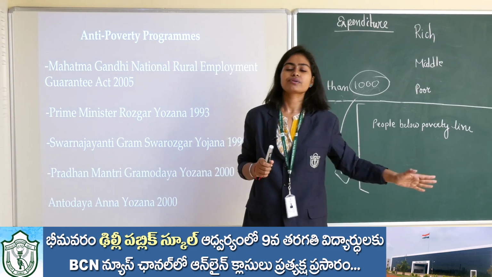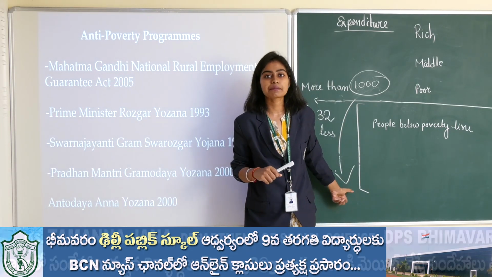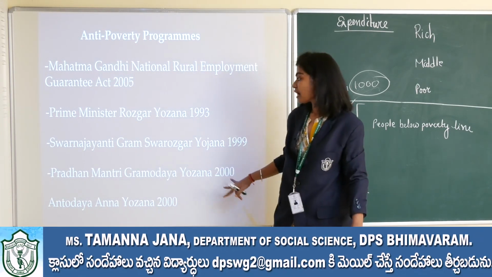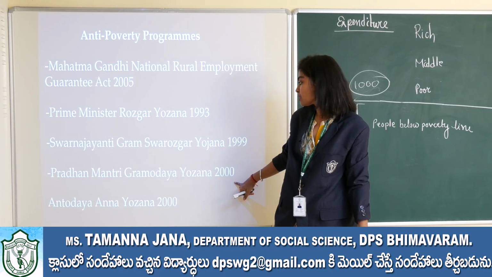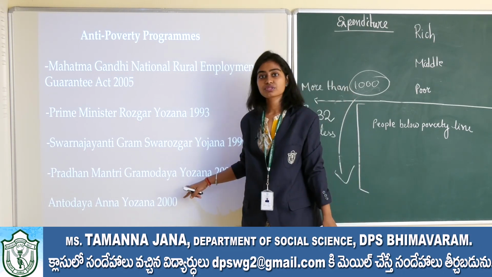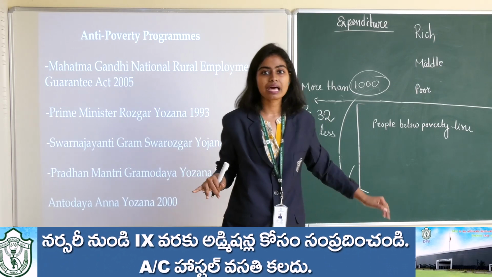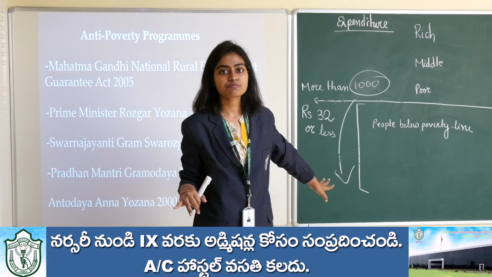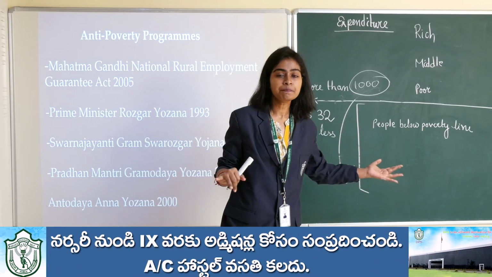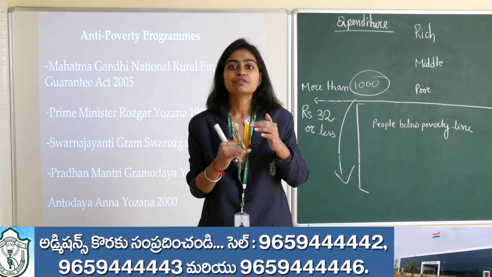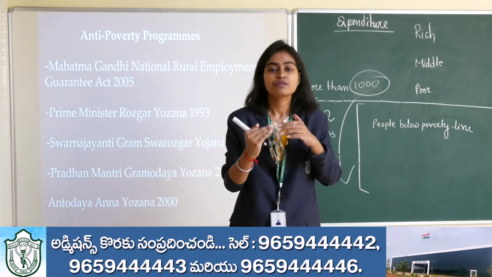Okay, ultimately it will help to reduce the unemployment and poverty. Last one is Pradhan Mantri Gramodaya Yojana 2000. According to this scheme, the government is trying to help the people who are in poverty, the poor people, by providing them subsidized food.